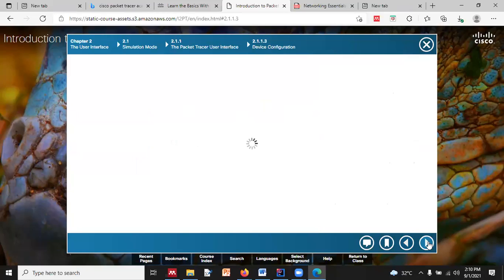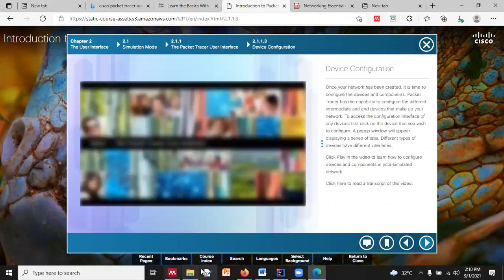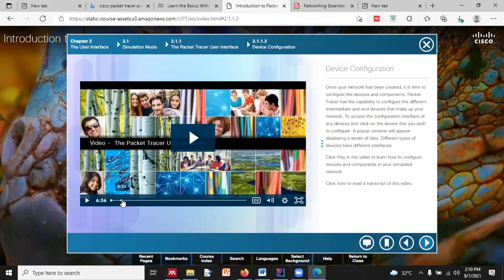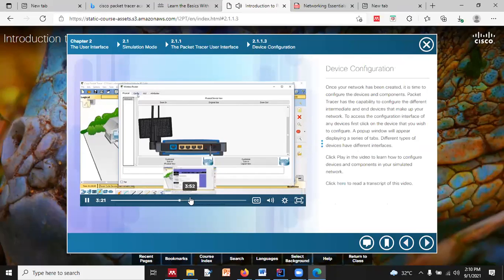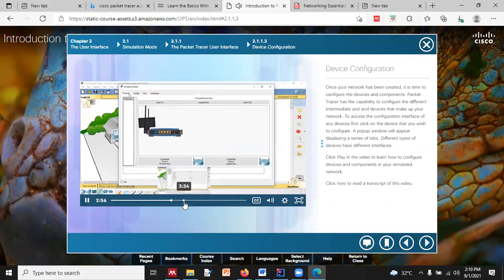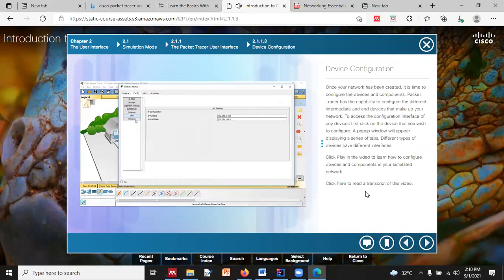Then device configuration as a part of the routing mechanism, when we want to configure a PC device, right? So you can see that we have assigned the IP address, how we can assign the IP address for any device.